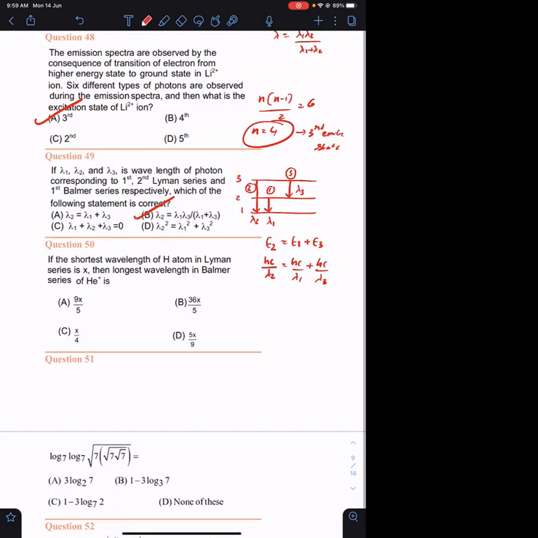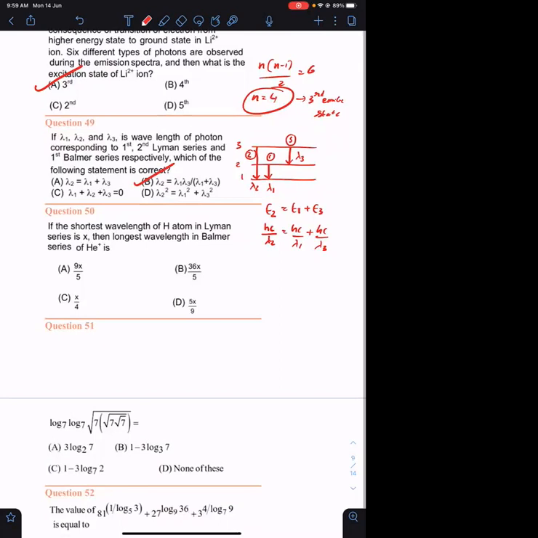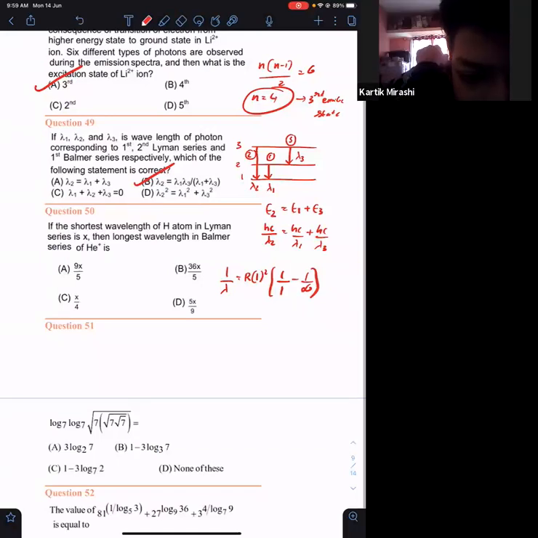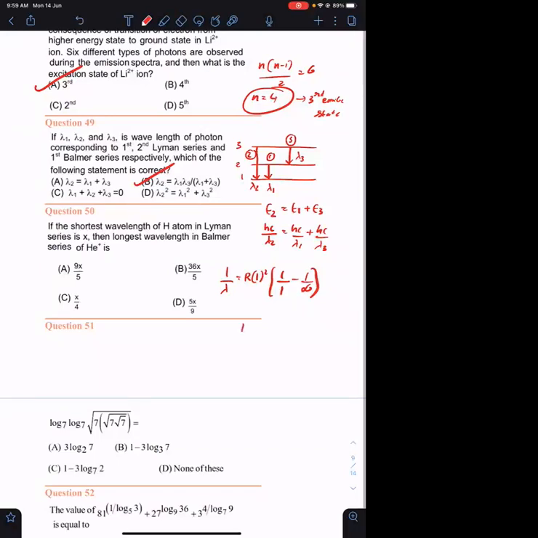Okay. Last question. If the shortest wavelength of hydrogen atom in Lyman series, shortest wavelength means 1 by lambda is equal to R into 1 square into 1 by 1 square minus 1 by infinity. This will be the shortest wavelength, highest energy. Okay, so lambda is given as X. So what should be the value of R? R is equal to 1 upon X.